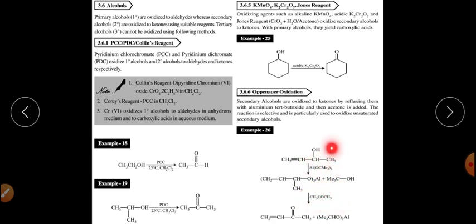So here is your secondary alcohol, here is your aluminium tert-butoxide, that is the Oppenauer oxidation reagent, and in presence of acetone, this particular alcohol will get converted into ketone, and this reagent will be generated back. This reaction is called the Oppenauer oxidation reaction.